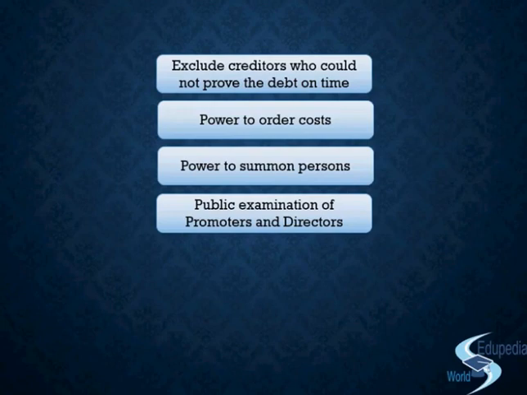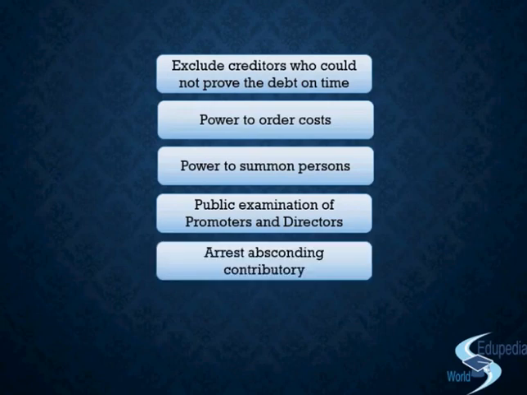So if there is any promoter or director of whom the liquidator has a suspicion, after gaining certain information that yes, there is a possibility of fraud by this person, that person will be examined publicly, right? The next power that we have is arrest of an absconding contributory. So why has this power been extended?